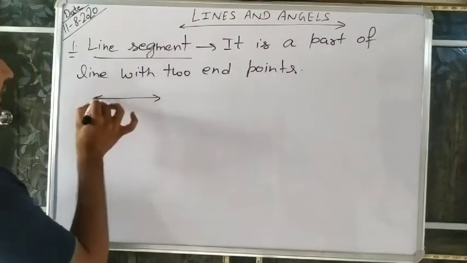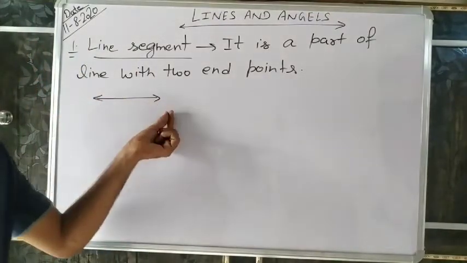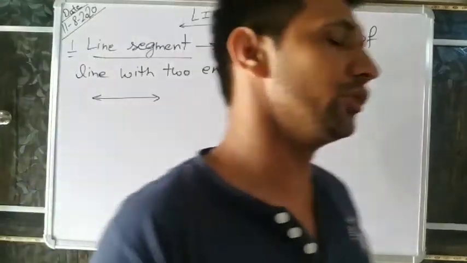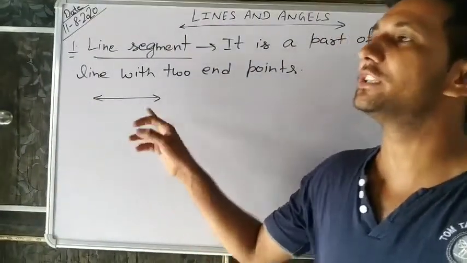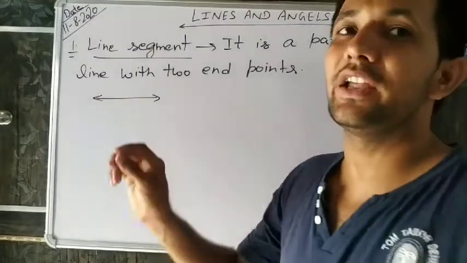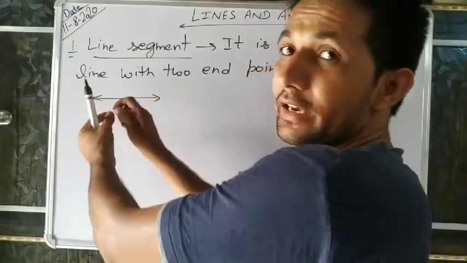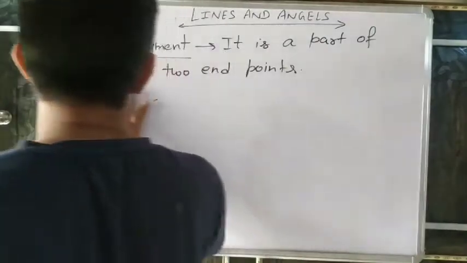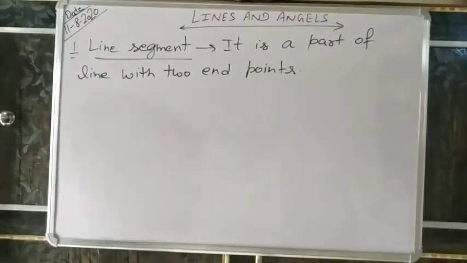This is the notation of a line. We use an arrow on both sides. It means it is a line. Arrow means it is never ending. This line you can extend on both sides. But a line segment has two end points.